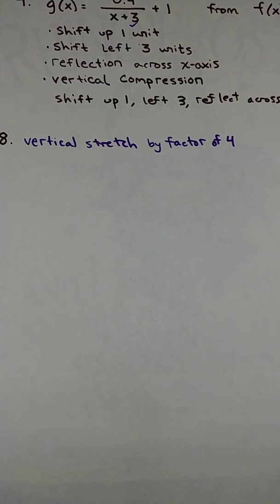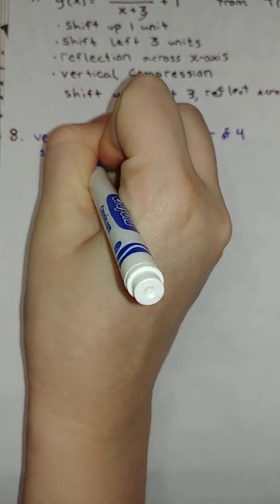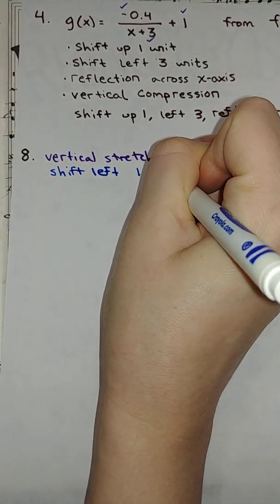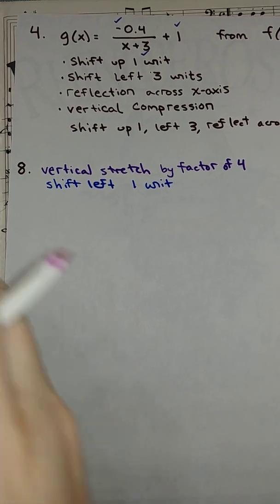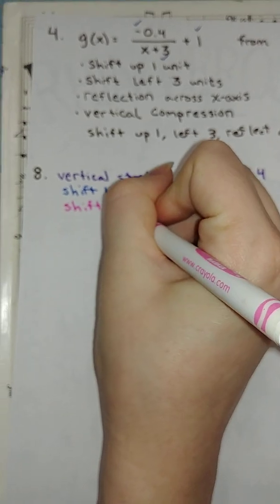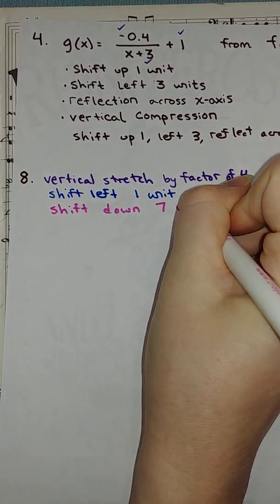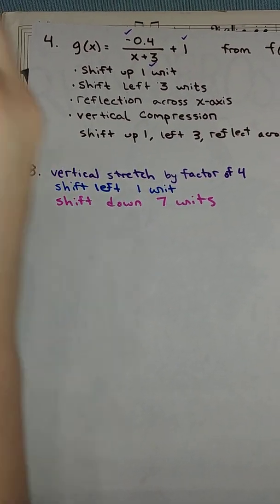It says shift left 1 unit. It says shift down 7 units. And it says